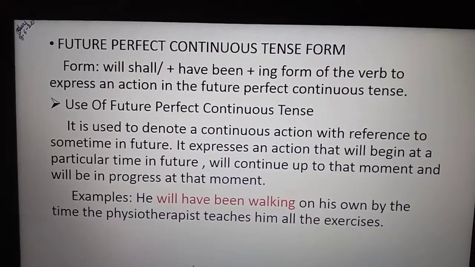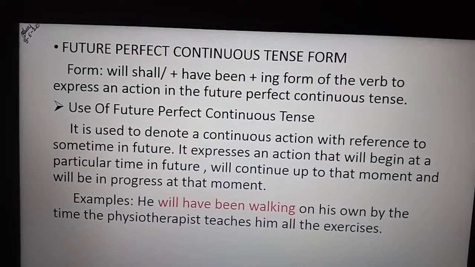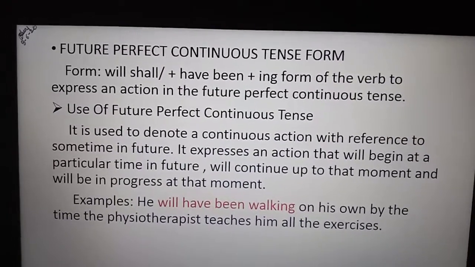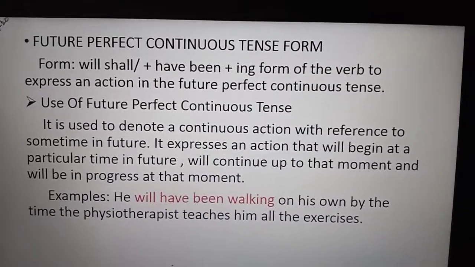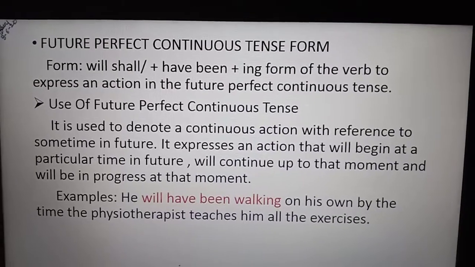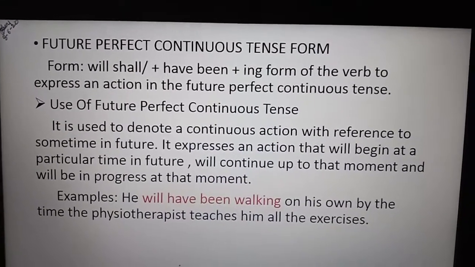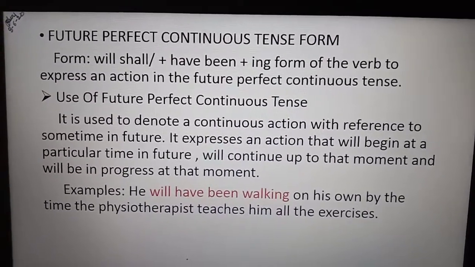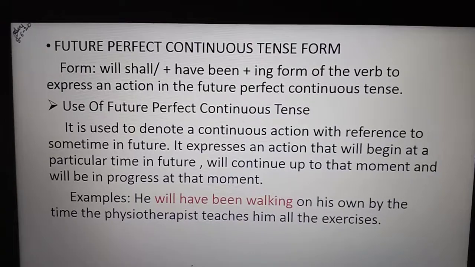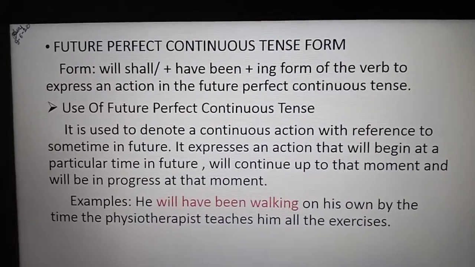And in the exam also, the way I have given you the exercise, the same way it will be coming in the paper also. Nobody will ask you the definition of future perfect or future tense, past tense, present tense. Definitions you will not get. For your better understanding, you should understand the form. And I will be forwarding one video also, by which you will be able to understand that form better.